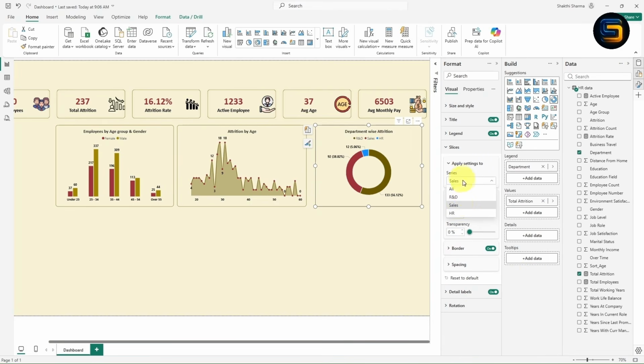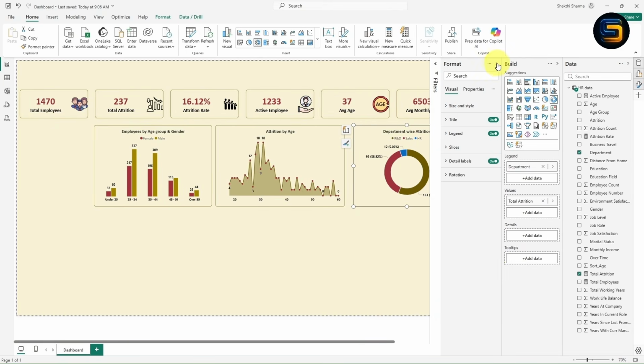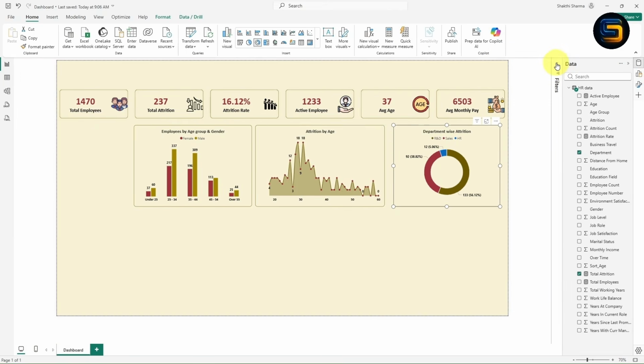I think it is looking perfect. Now for the HR we will select different color. Let us see which color we can select. I will select this blue color. With this we have given the formatting for the donut chart.